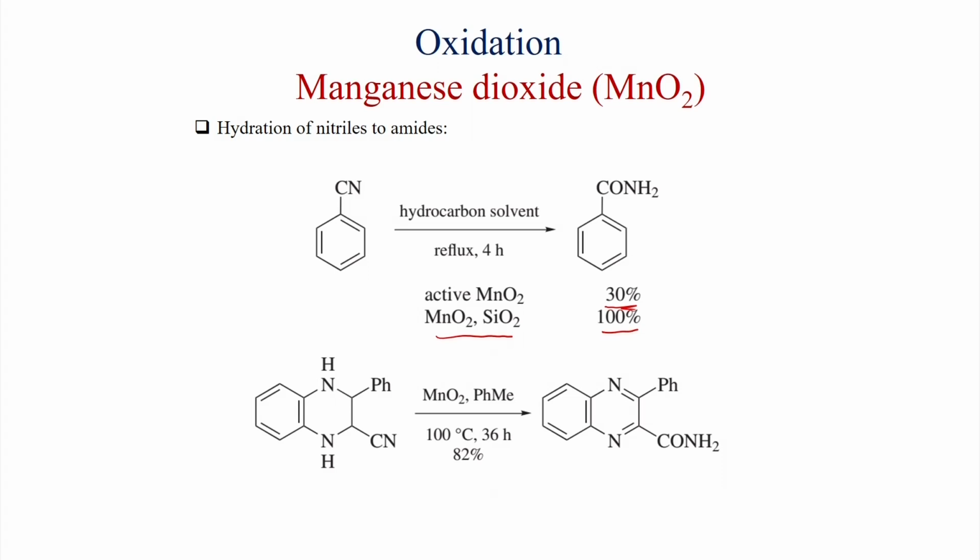Here a heterocyclic motif is present with the nitrile group, and under MnO2 conditions these groups are undisturbed, but aromatization along with hydrolysis happens. So aromatization plus cyanide hydrolysis is happening. This is dehydrogenation or aromatization, which we will also discuss later. With manganese dioxide in toluene at 100 degrees centigrade, it gives this product in very good yield, 82%.